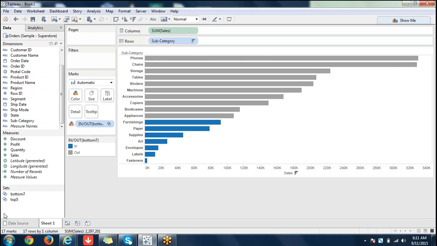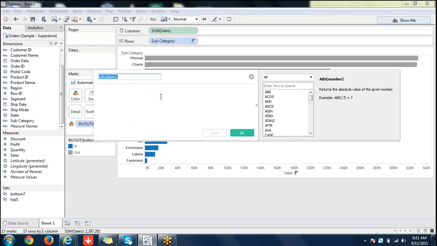Similarly with a set, you can do conditional formatting like this, or you can use it as a filter. Another advantage is that you can use it in a calculated column. See that.